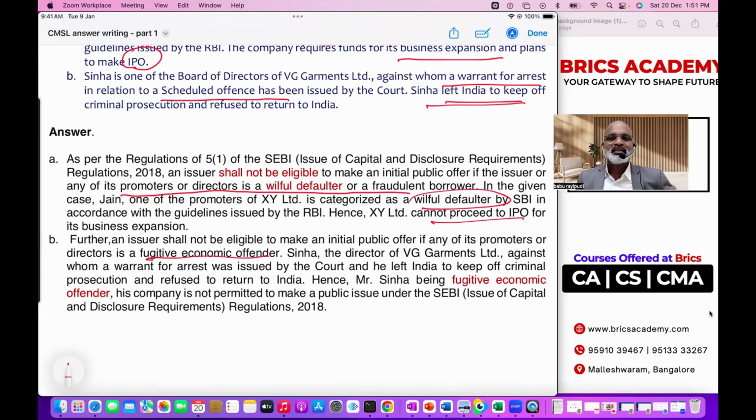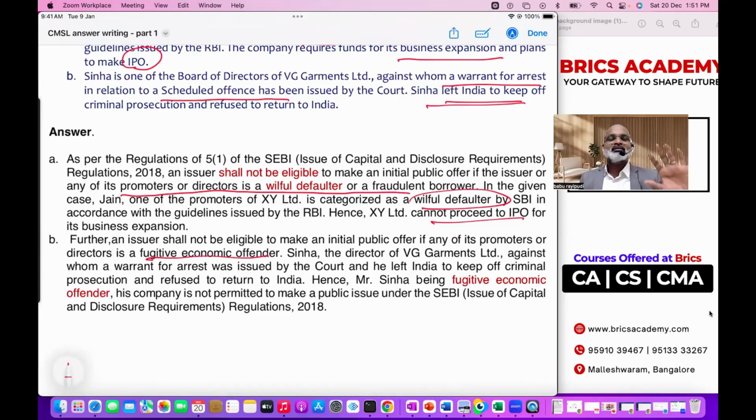Finished? Yes. So see the answer size: 4 lines, or maximum 5. If you convert this into handwriting, maybe 6 plus 6. This is how. Don't be afraid. If you have understood the concept in my classes or whichever classes, and focused more on understanding than on reading, the moment you see the question, concepts automatically fall in place.